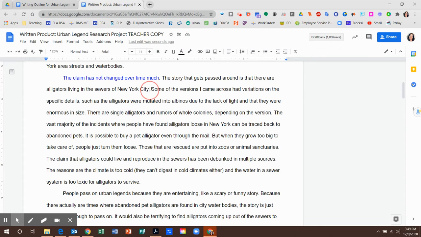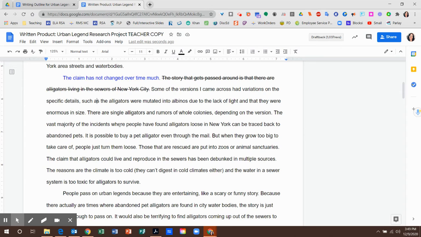Okay, so the story that gets passed around is that there are alligators living in the sewers of New York City. Darn it. All right, so that seems a little bit repetitive from up above. Some of the versions I came across had variations on the specific details, such as the alligators were mutated into albinos due to the lack of light and that they were enormous in size. There are single alligators and rumors of whole colonies, depending on the version.